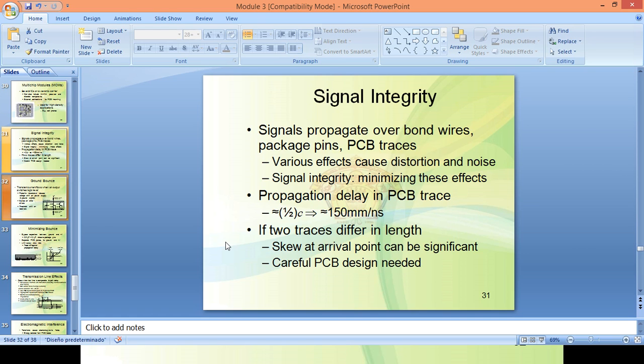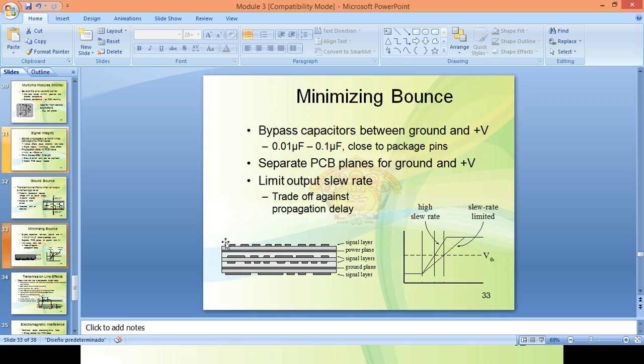To minimize the ground bounce, place a bypass capacitor on the VCC side and ground side on the PCB.